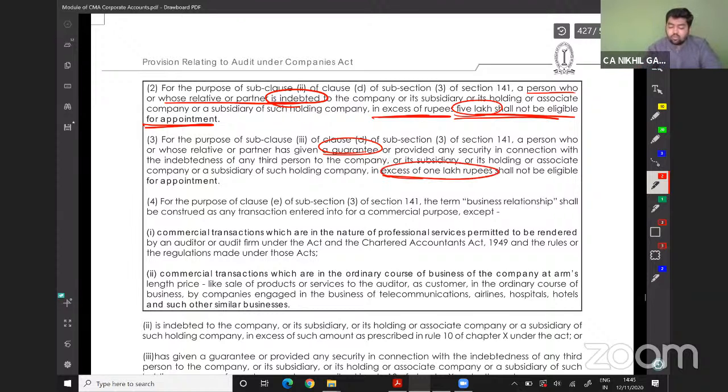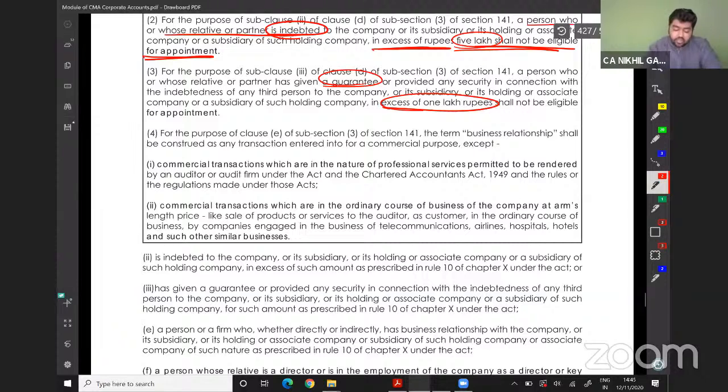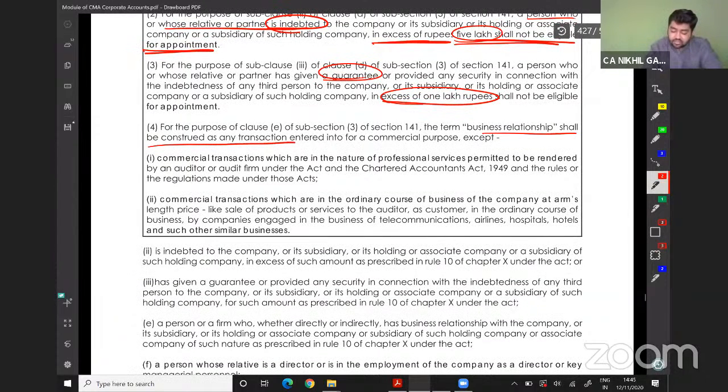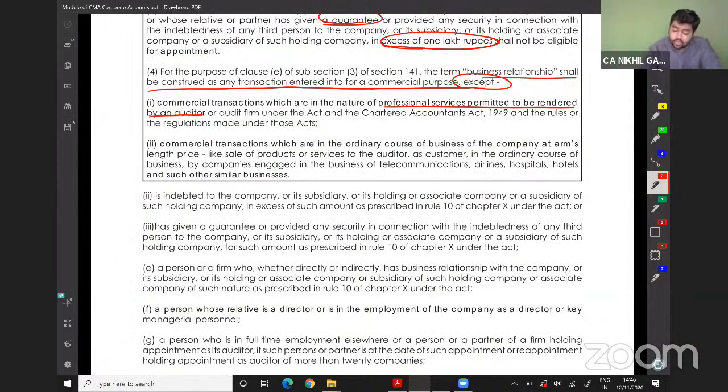For the purpose of clause E, the term business relationship shall be construed as any transaction entered into for a commercial purpose, except commercial transactions which are in the nature of professional services permitted to be rendered by the auditor or the firm under the Chartered Accountants Act, and commercial transactions which are in the ordinary course of business at the company's arm's length price. I can tell you with an example.